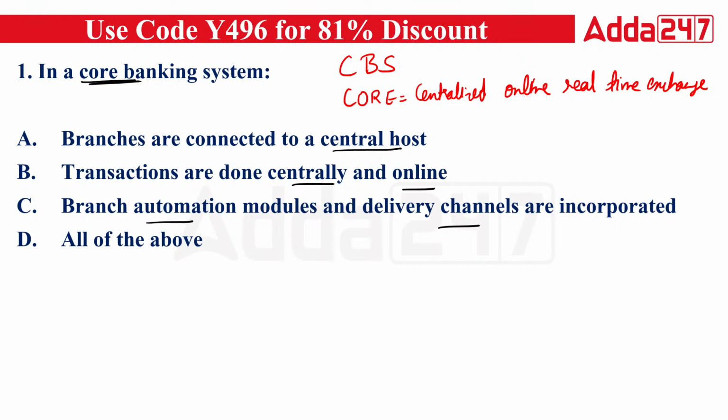So everyone is going with the D option, and that is very much correct, that in the core banking solution there will be one central host by which all the other branches of a bank will be linked. So now the customer does not have to go to the home branch. Customer can take the services of banking from any particular branch of a bank. The second benefit is that the transaction will be done centrally and it will be done online. And the branch automation modules and delivery channels are incorporated under it. So right answer will be D.